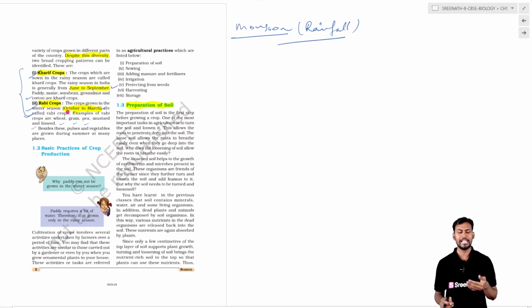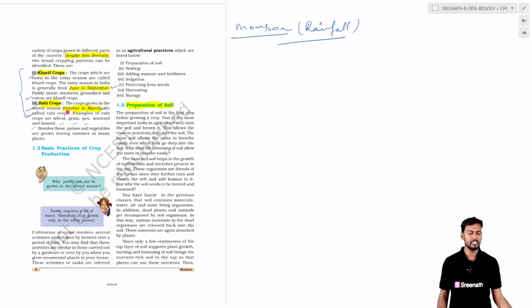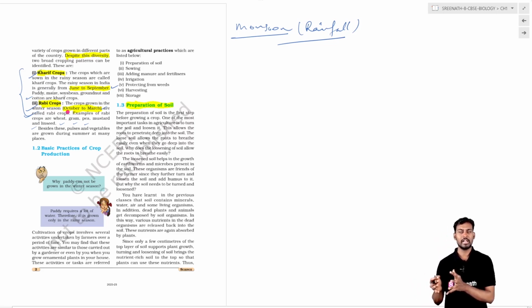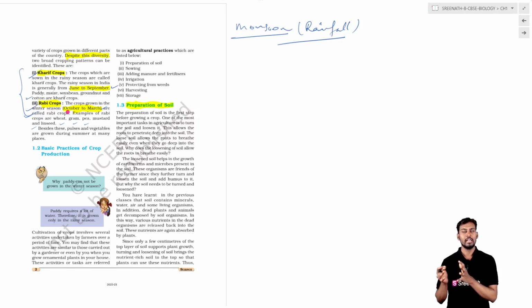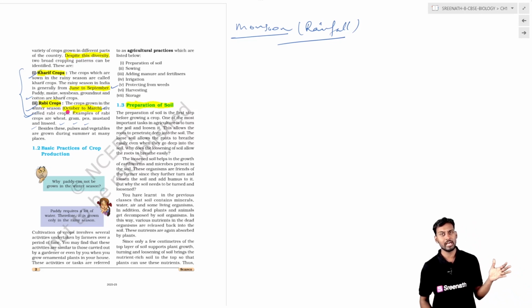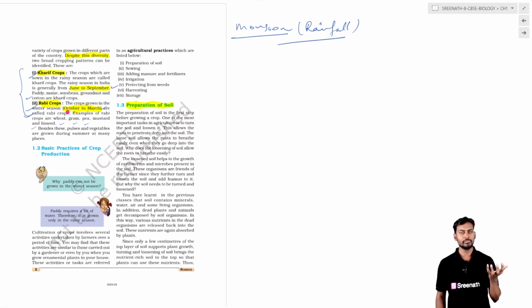By the end of this topic, we will try to summarize the basic things. One is what is agriculture. Basically it's about plantation. It starts with the preparation of the soil and the land, then the sowing of the seeds, and also irrigation, finally ending with harvesting and the storage of the grains.